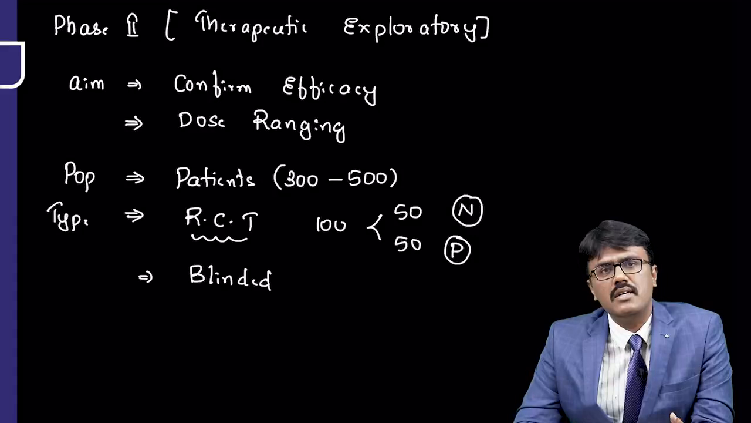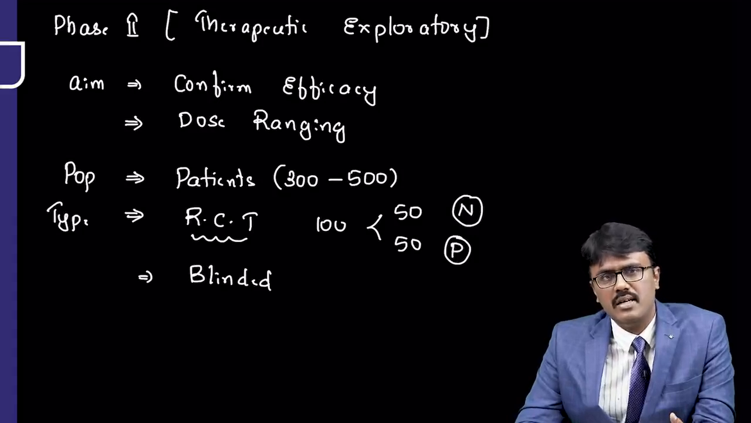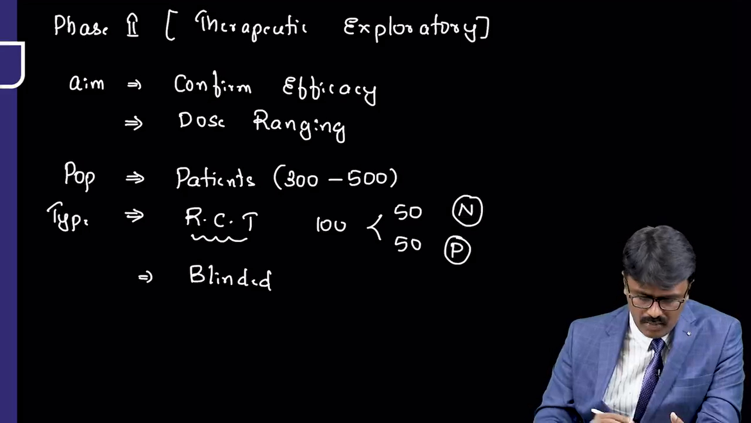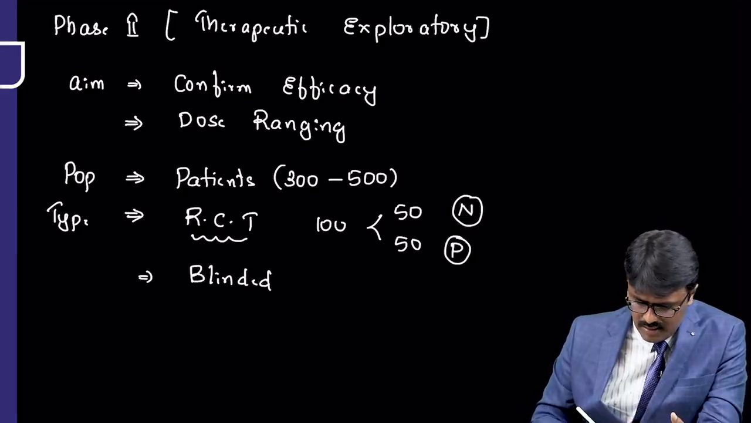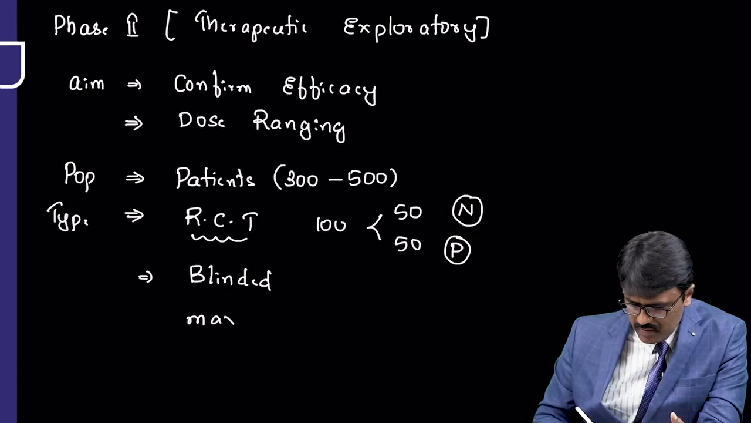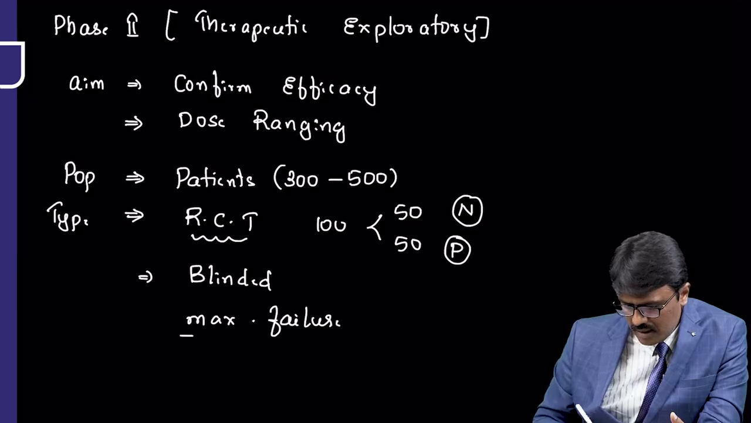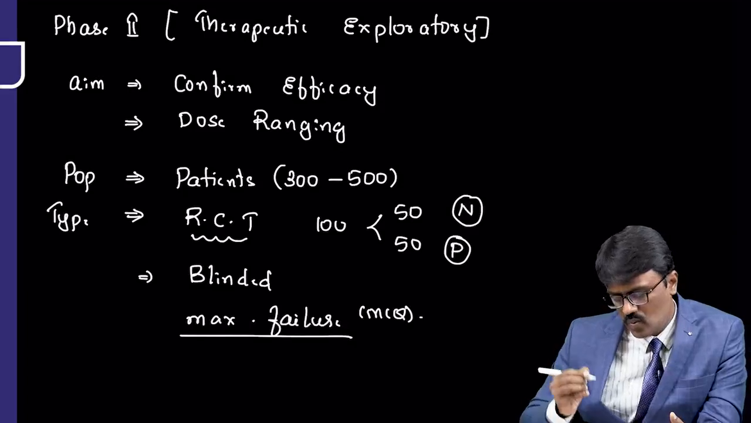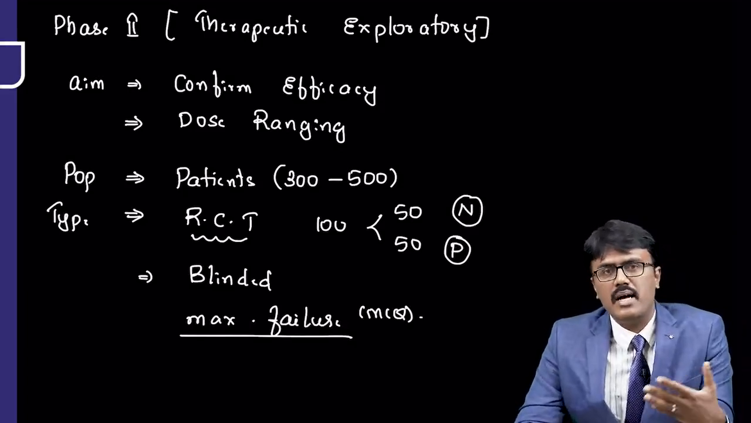Blinded means the patient doesn't know whether he is taking the new drug or the placebo. So this is called phase 2 trial. And one special point about this trial is there is maximum failure. Maximum drug failure occurs in phase 2 trial. Please mark it. This is an MCQ asked. What is the phase of trial where maximum drug failure occurs?